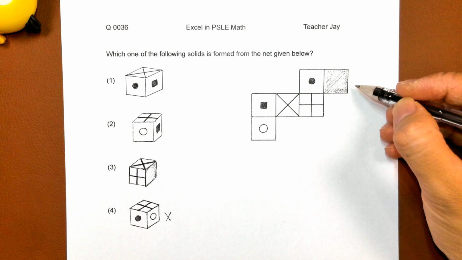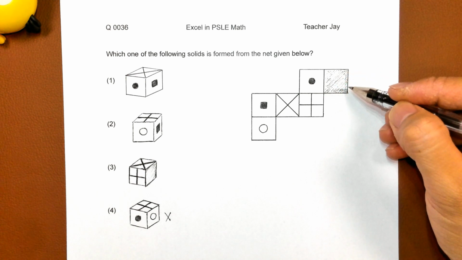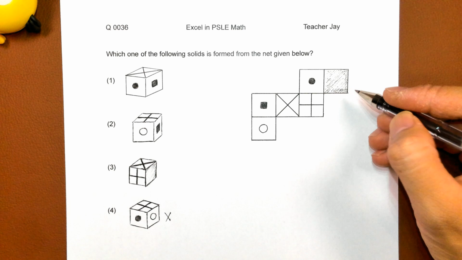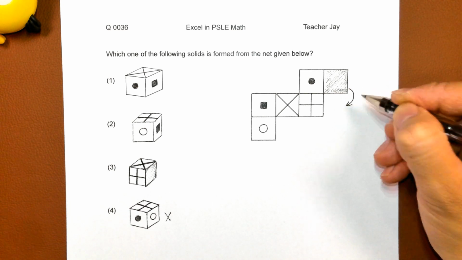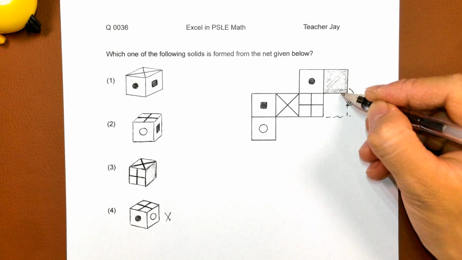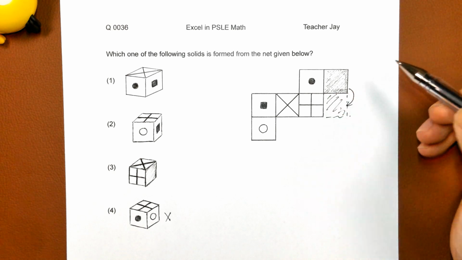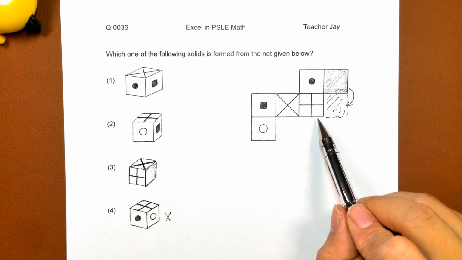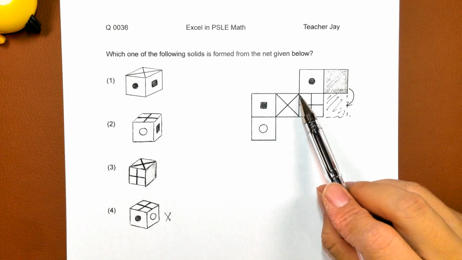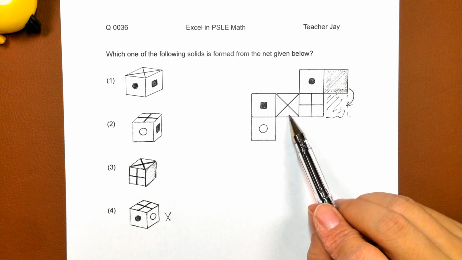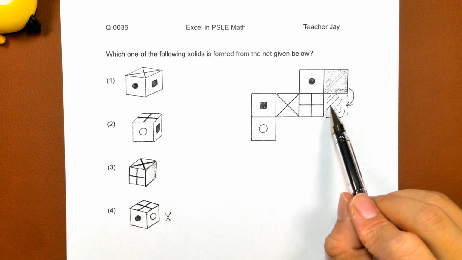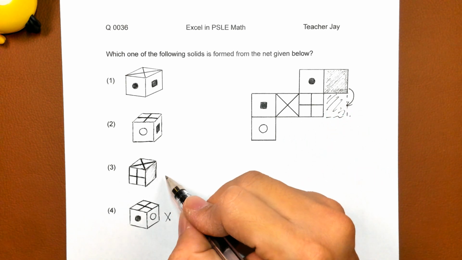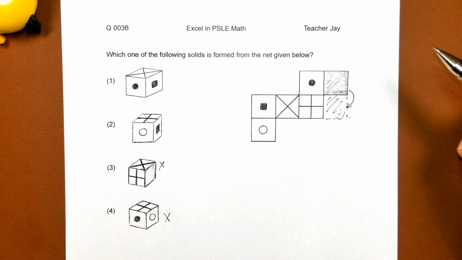And also this gray color square, if we shift it to the lower part, is here, and it is adjacent to the cross here, but the cross here, this face, is opposite to the gray color square. So this figure, this solid, is impossible.